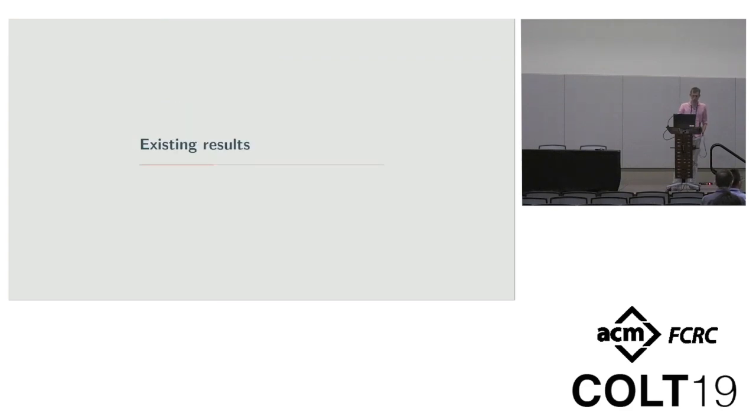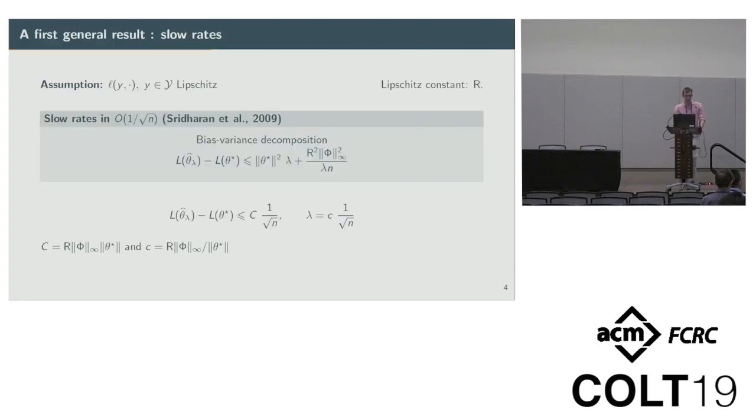The existing results for this problem: the first one is a very general result for slow rates. If we assume that the loss function is only Lipschitz, uniformly on y, then we have a simple bias variance trade-off, with a bias term of order lambda and a variance term of order 1 over lambda n. This gives a slow rate, a 1 over square root of n rate, if we choose the regularization parameter to be of order 1 over square root of n. And so we get the excess risk to be of order 1 over square root of n.